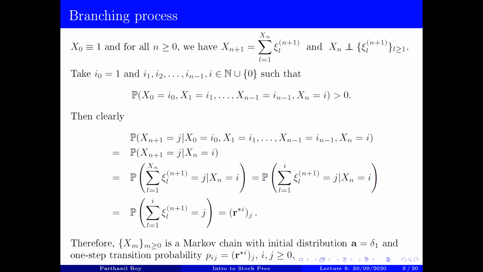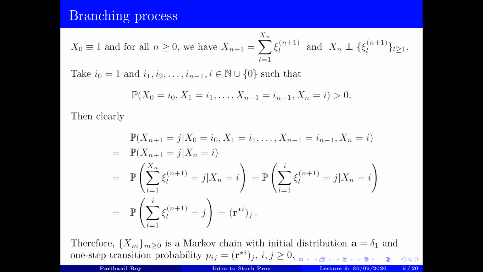On the other hand, if the progeny mean is strictly bigger than 1, then Xn does not die off. Not only does it not die off, it actually grows exponentially. So you see an exponential growth. In some sense, we are talking about this exponential growth these days. And we're talking about this random variable R, how many people one can contact and so on.